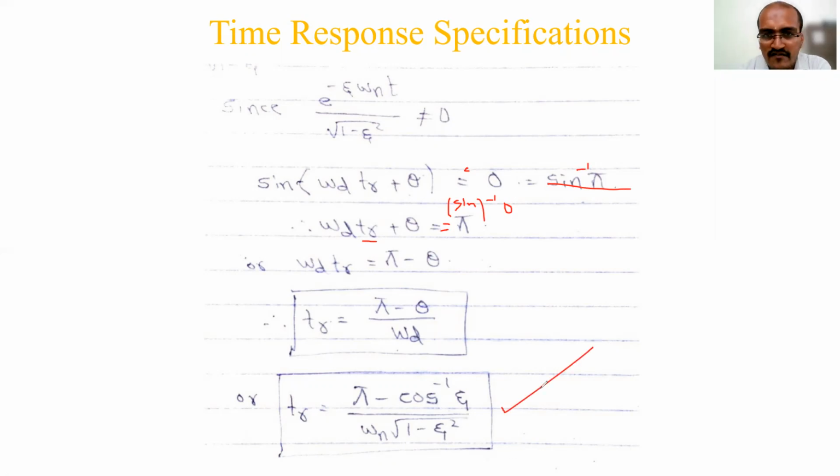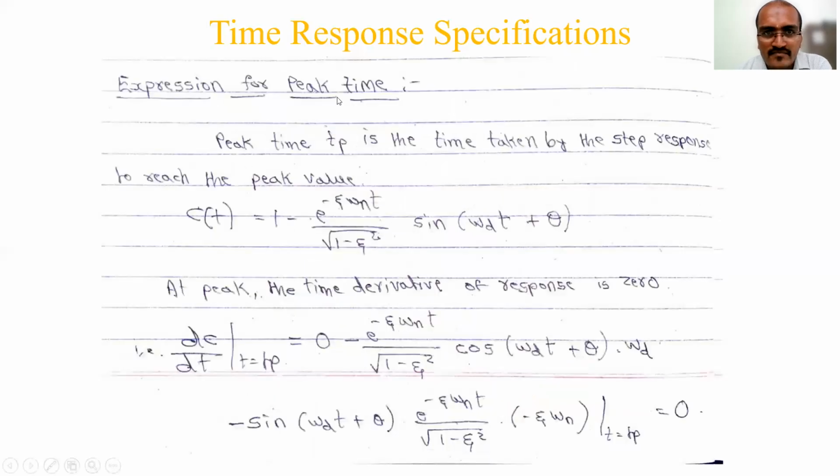In the similar fashion, according to the definition, we will modify this and we will solve for the different expressions. So this is about rise time. Next we will go for peak time. Expression for peak time. Peak time TP is the time taken by the step response to reach the peak value.